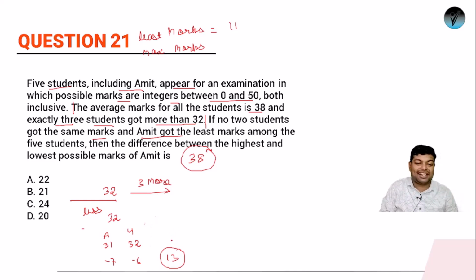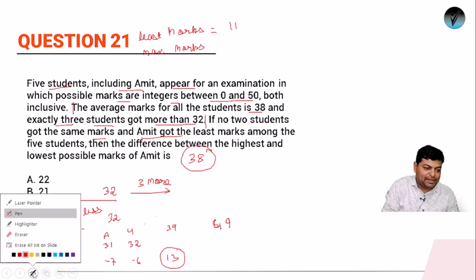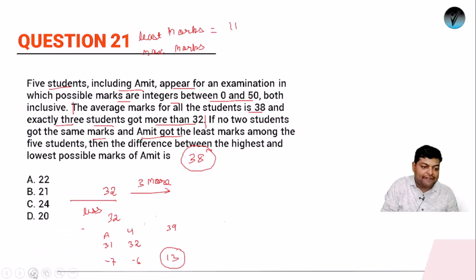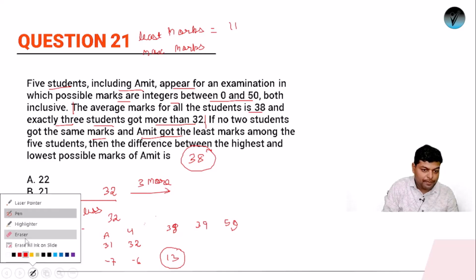तो अगर उनको 13 लेकर आना है, ठीक है, so मान लो if one person is bringing 50 rupees, और let's take if one person is bringing 49 rupees. ठीक है, one is bringing 38, then I have a 39. Okay, let's do it in a very simple way. देखो, simply we have to fulfill this condition. ठीक है, so let's assume that one person is bringing 38 rupees. It has to be okay. Another one is bringing 39 rupees and another one is bringing 50 rupees. तो यहां पर 12 रुपीज एक्स्ट्रा, यहां पर ये 11 हो जाएगा ना. Oh sorry, here I'll have 1 rupee extra. So this condition fulfills.